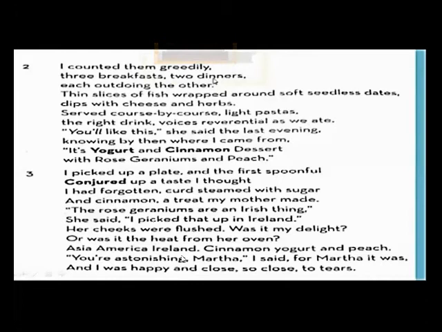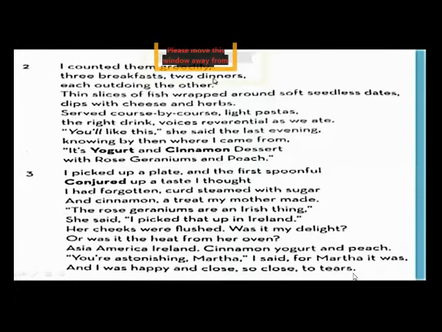Asia, America, Ireland, cinnamon, yogurt, and peach. So, all these are things which she combined together, and she made an astonishing dish which the poet's mother used to prepare, and that taste reminded her of her mother's hands. You are astonishing, Martha, I said. For Martha it was. So, the poet has confirmed that it was not Marsha, the name of the cook was Martha. So she started praising the cook. You are astonishing. And when the poet said it, she was so happy that she was close to tears.